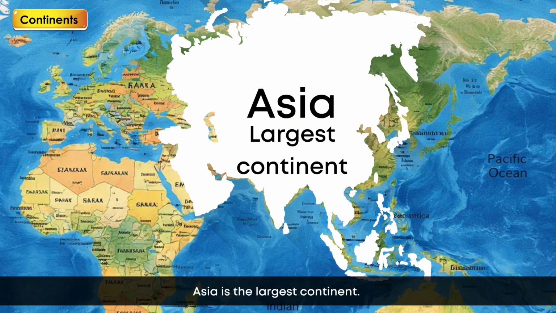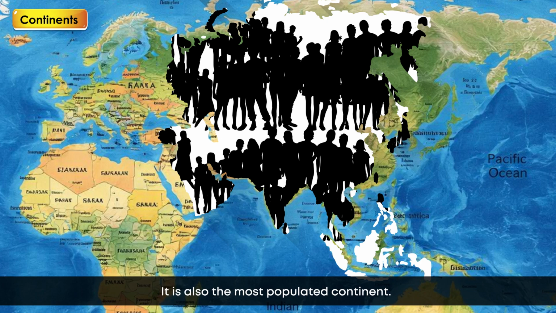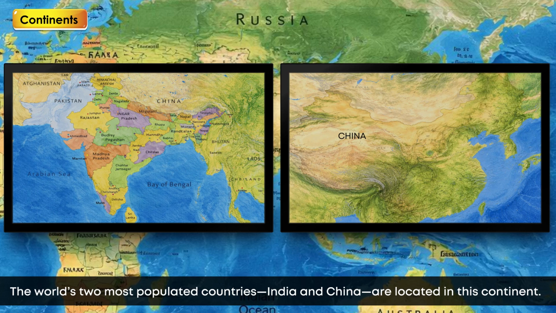Asia is the largest continent. It lies in the northern hemisphere. It is also the most populated continent. The world's 2 most populated countries, India and China, are located in this continent.